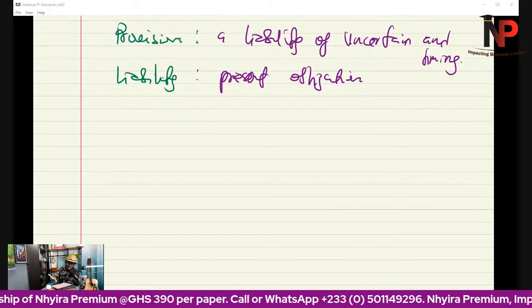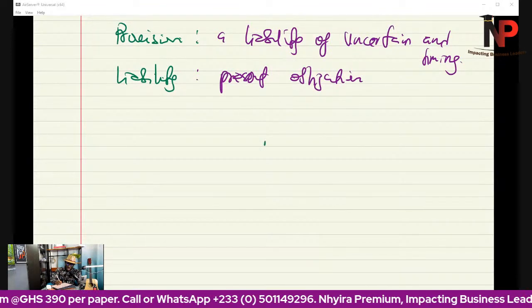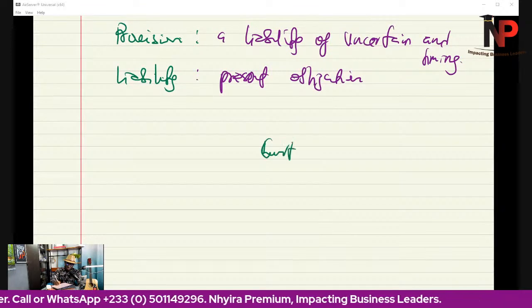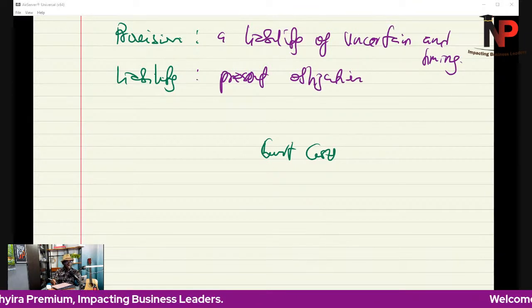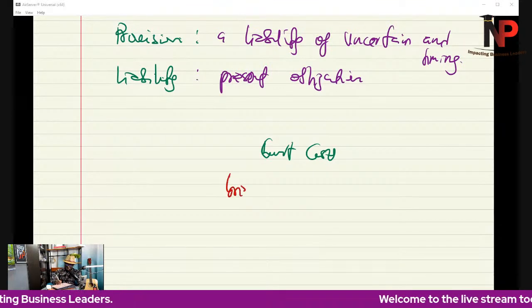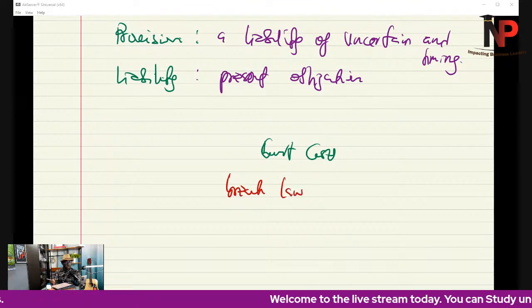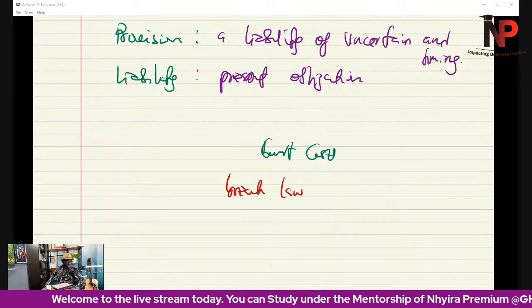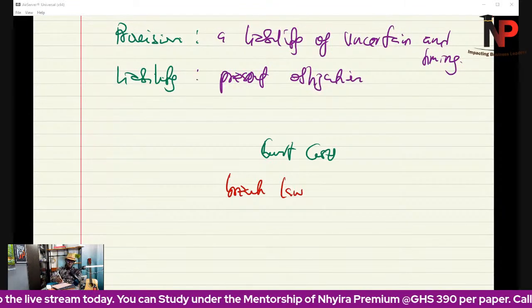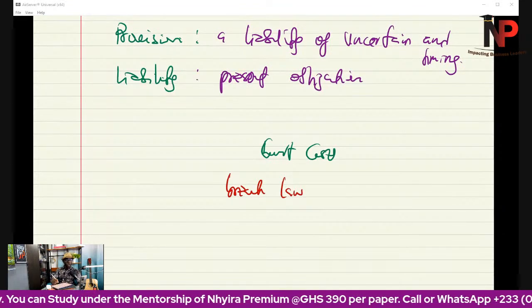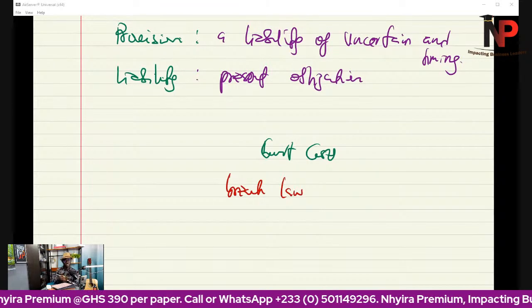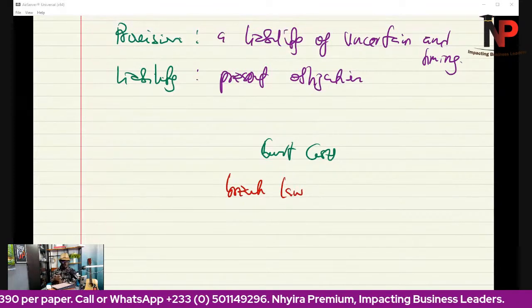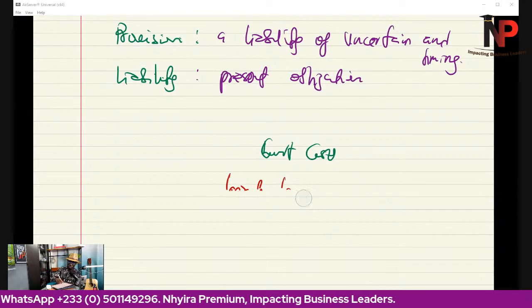For instance, let's say that we have a court case pending, and as per the court case, we know we have to settle something because probably we breached the law, and so we have been taken to court. Maybe our driver crossed the traffic light, and we have been processed to court. We know we're going to pay some money, but we don't know how much or when because judgment has not been given yet.